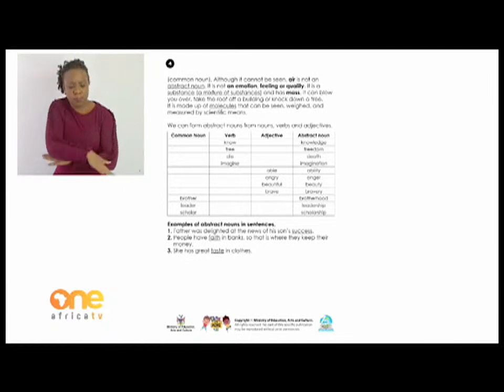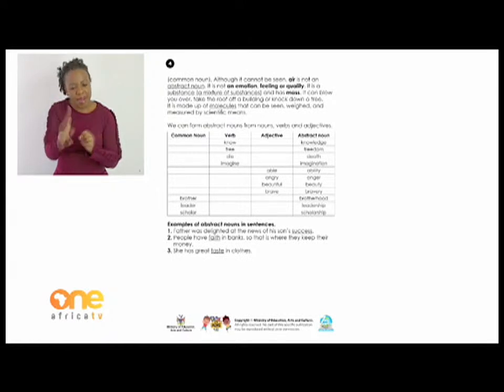It is made up of molecules that can be seen, weighed, and measured by scientific means. Right, so that's our air there, being a common noun, not abstract, although we cannot see it.